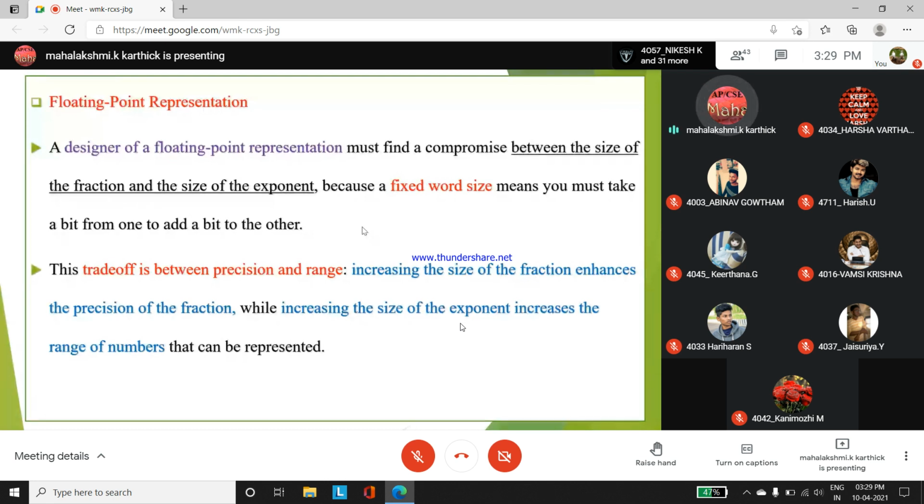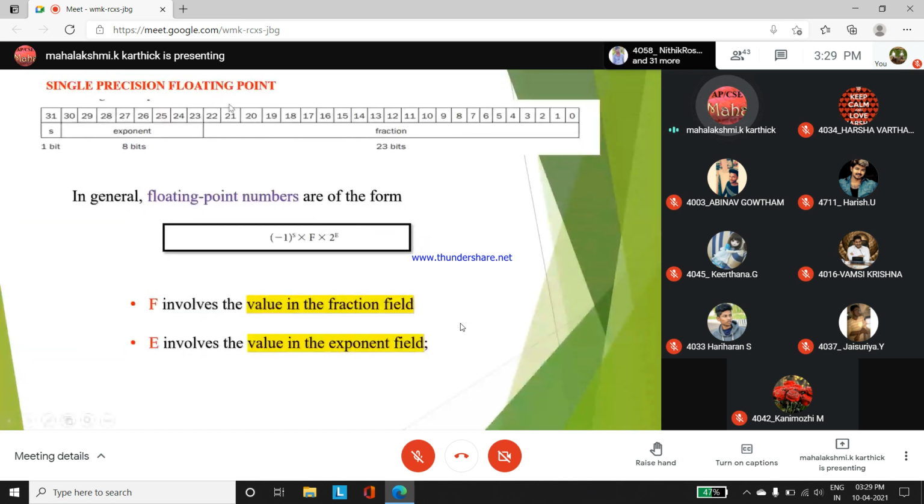As we have already discussed, what is a single precision format? Need not get confused with these numbers. Just 32-bit representation, 0 ல இருந்து 31 வரைக்கும் place பண்ணிருக்காங்க. As you all know, the field present inside a single precision floating point, there will be a sign bit, 1 bit for it. If it is a positive number, 0 has to be represented. If it is a negative number, 1 has to be represented. Exponent values within 8-bit you have to place. Fraction 23-bit allowed. What is this single precision format?